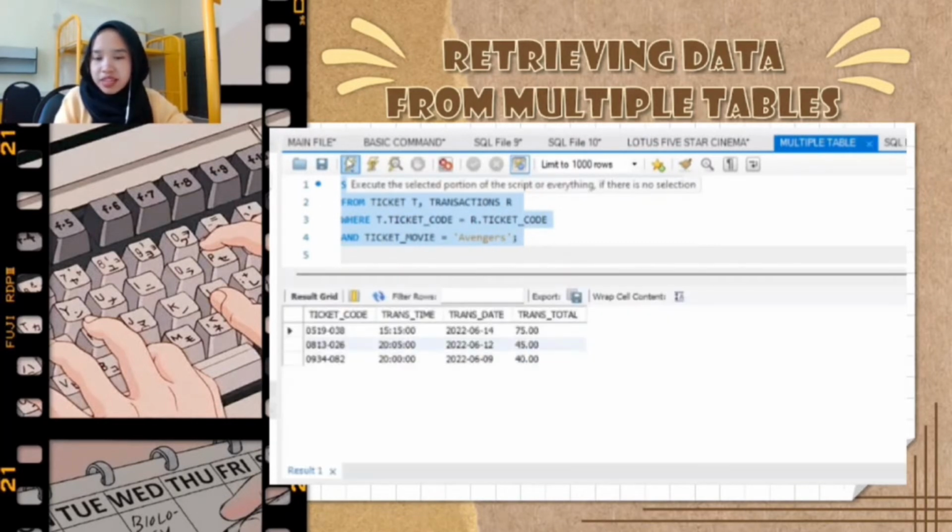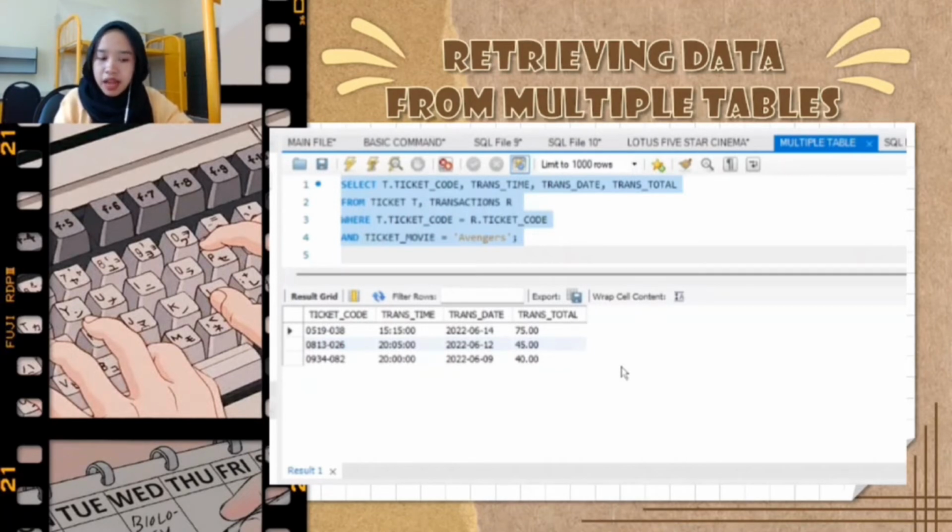So as we can see, the ticket code, the transactions time, transactions date, and also the transactions total are all for Avengers movie. It shows that our system can provide accurate data based on what we run in the MySQL statement.